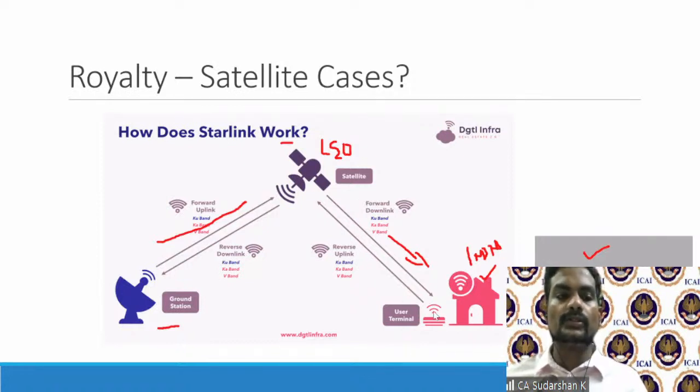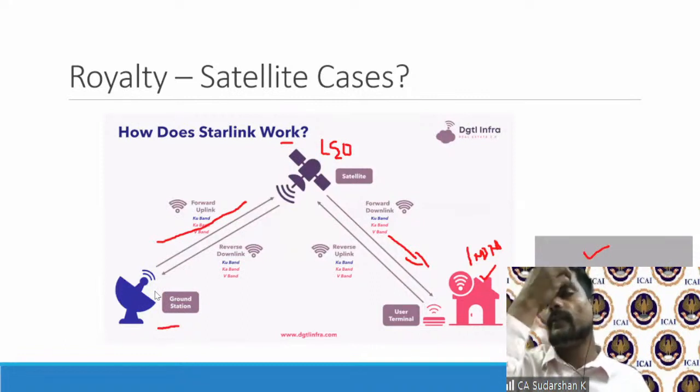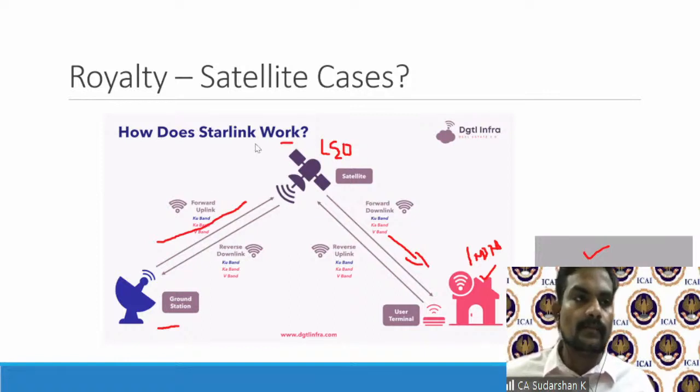They will only have a user terminal, and they will engage a company which has a satellite in the LEO Earth orbit, the satellite transponder. So anyway, the point here is, the Indian company makes a subscription payment for this broadband. Will this amount to royalty is the question.